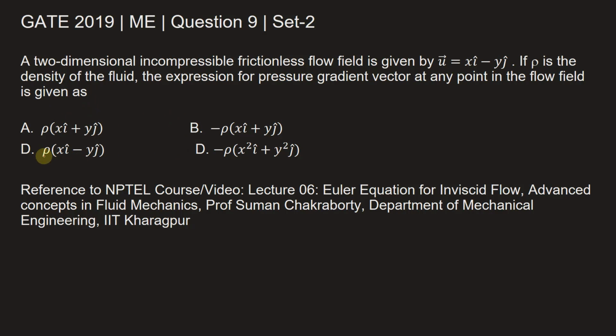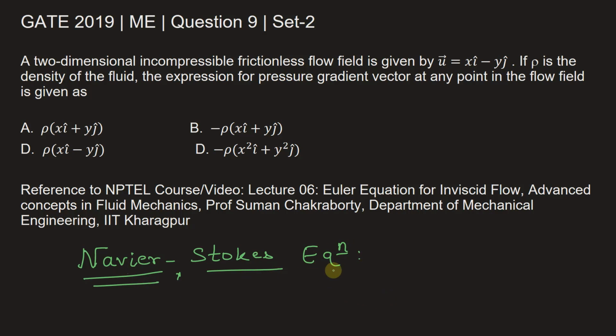Now we are given 4 options here, among which we need to choose the correct expression for pressure gradient for the vector field u vector equal to x i cap minus y j cap. All types of fluid flow are governed by the Navier-Stokes equation. So let's write the Navier-Stokes equation.